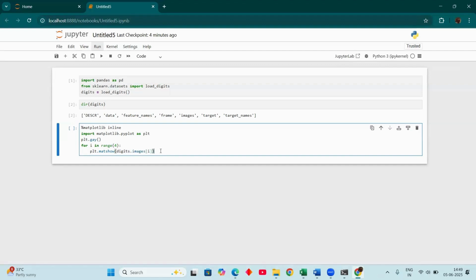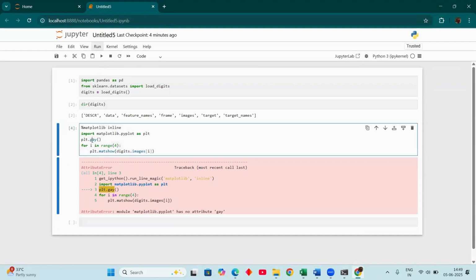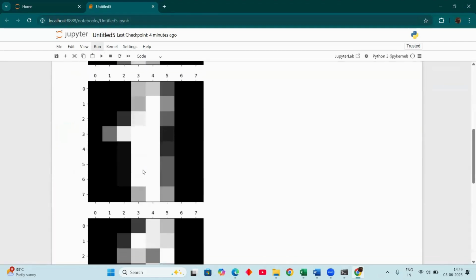Okay, so now run the code. Let us see whether the code is correct or not. So plt.gray was wrong. So okay, gray, right. Okay, now see the matrix successfully.